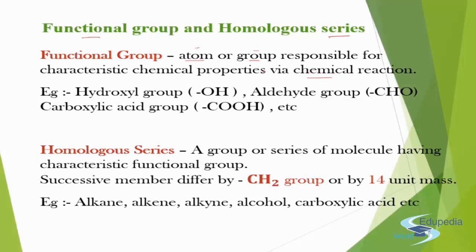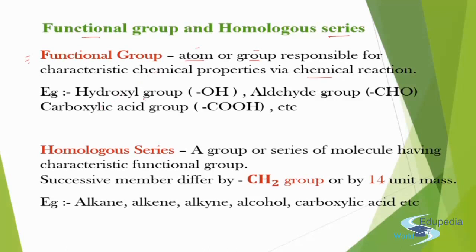They decide what type of chemical properties that organic compound is going to show. That means the functional group is the group or atom which decides the chemical properties of an organic compound, how it is going to react.